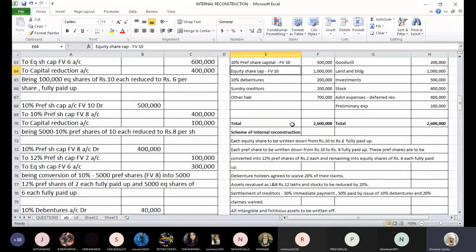So we have 1 lakh shares originally which have remained as it is. Then after that we converted 50,000 preference shares into 50,000 equity shares of 6 each. This is the entry for conversion. So we added another 50,000 shares because of this. And then we had further issue of equity shares of 6 rupees towards the end. Those were 10,000 equity shares added.